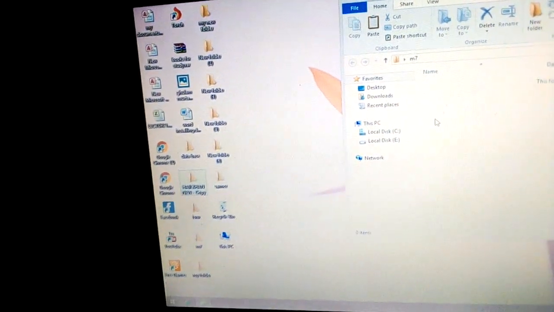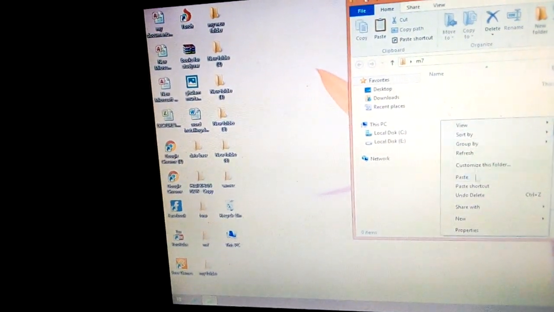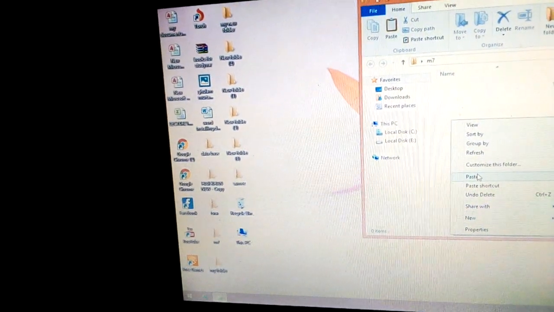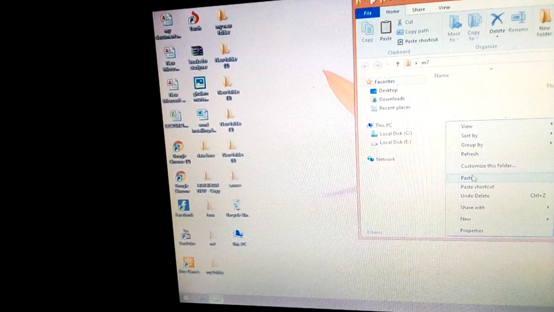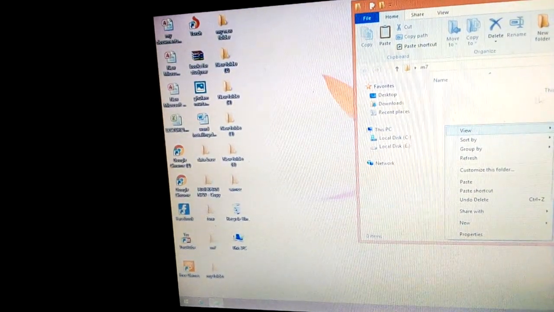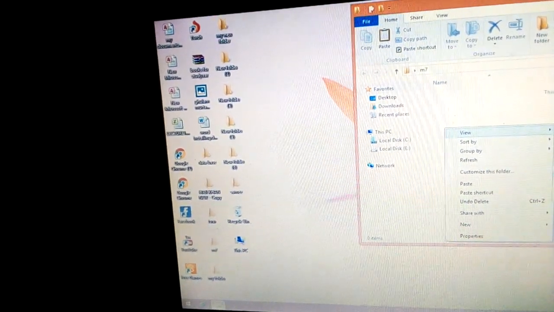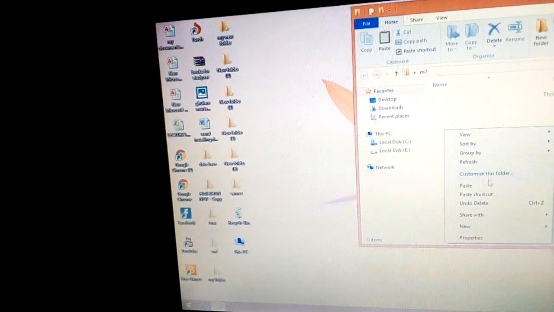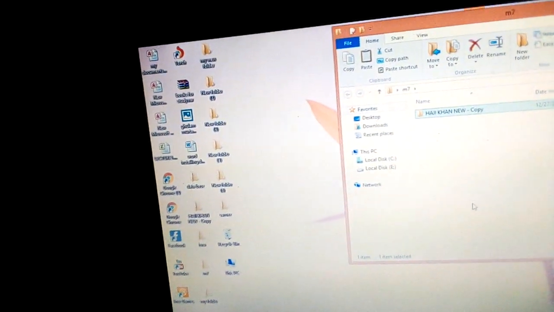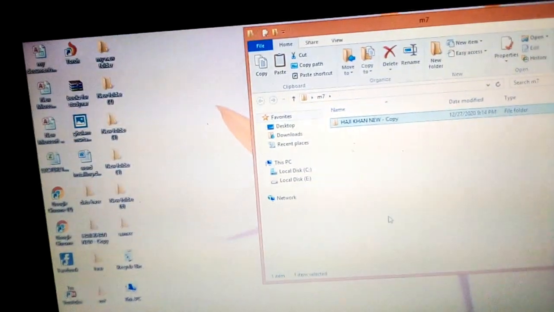Here we will click the left mouse button, and here it is written paste. Dear viewers, when we enter this paste, the folder will be shown over here. This folder is empty. Instead of this, the folder will be shown over here. You can see it. Now we will enter it. So you can see it. The folder is showing over here.